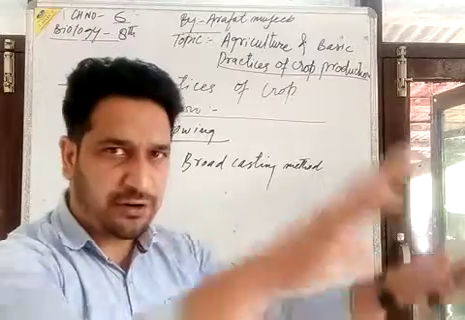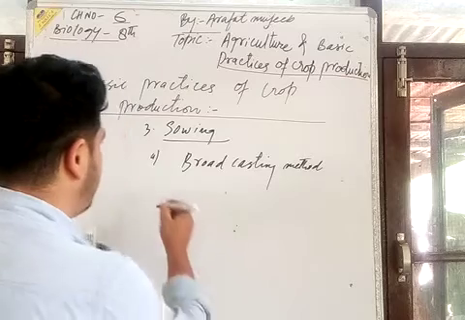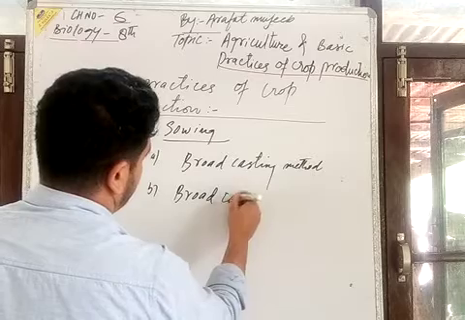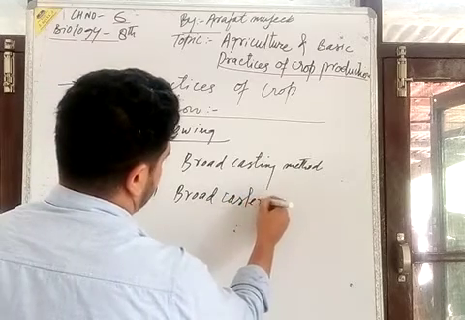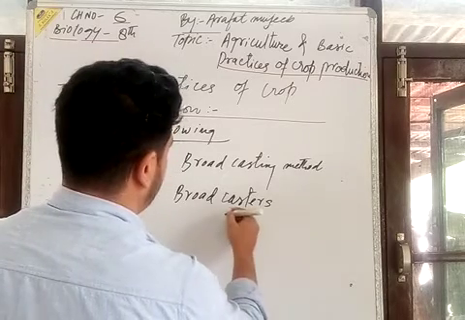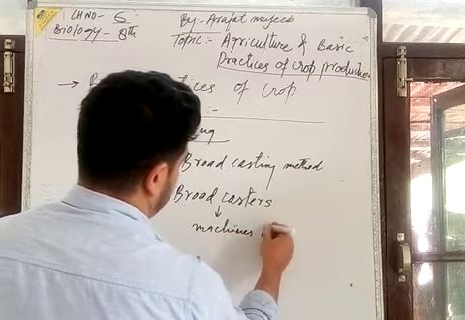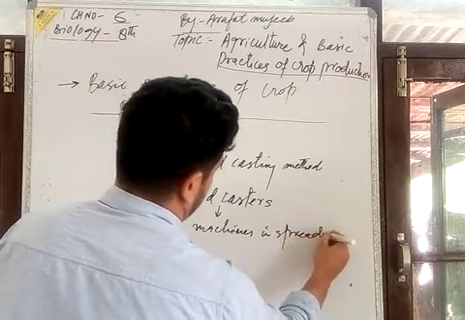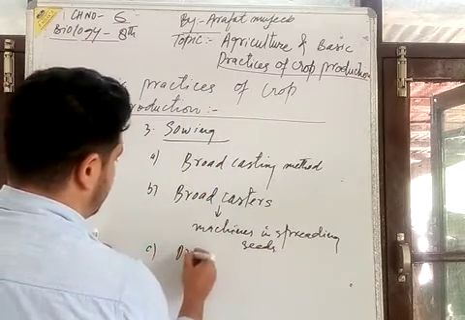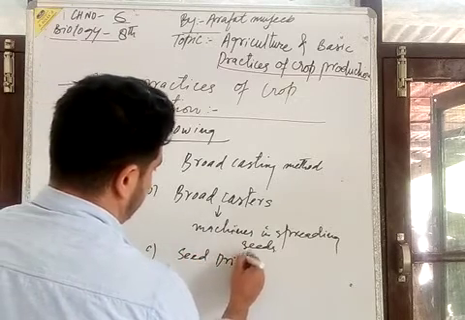If we have hectares of land, then in what way will we do it? For that purpose we have broadcasters. These are the machines for separating seeds. We have also the method of seed drilling method.